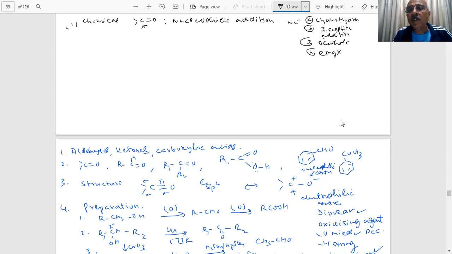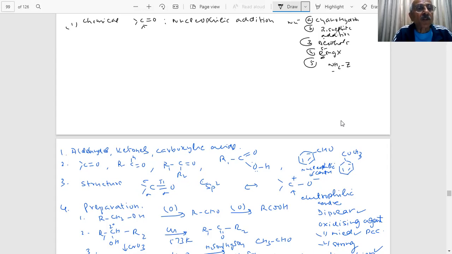In RMgX, the R is highly electronegative, as you can see. Addition of ammonia, a strong nucleophile. Then you have ammonia and its derivatives, NH2Z, hydroxylamine, the DNP test. All these are going to be there.